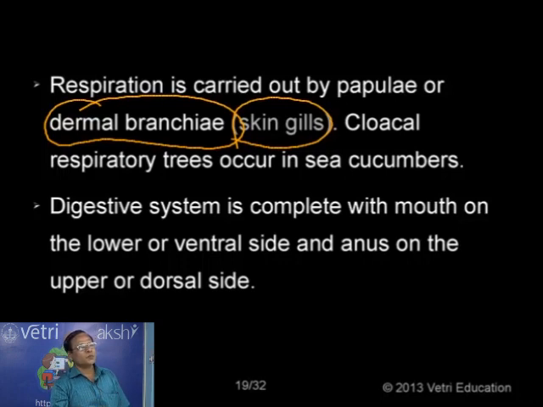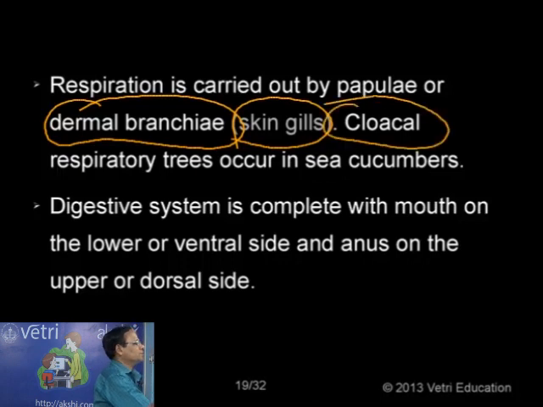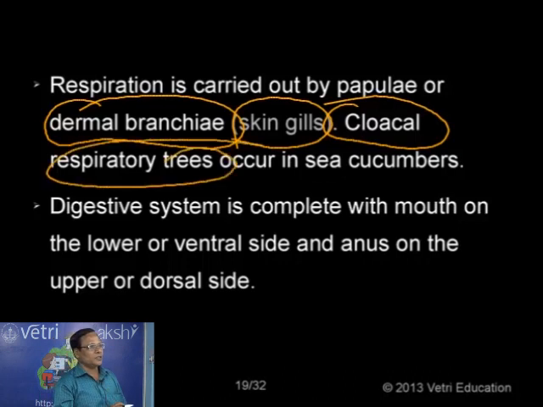But in addition to that, in the case of the sea cucumber, an animal coming under this category, that animal has in the cloacal chamber a pair of respiratory trees, called the cloacal respiratory trees. A peculiar character. They are formed in the cloacal chamber, through which the waste products are eliminated, and they contain respiratory branches, a pair of filamentous structures constituting the respiratory trees.